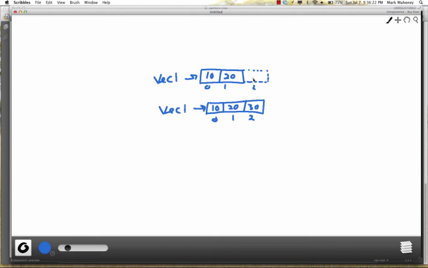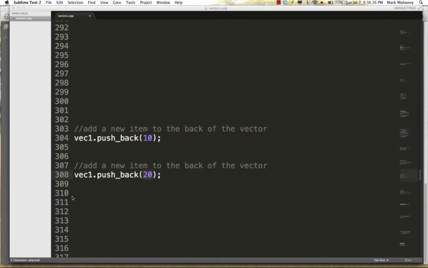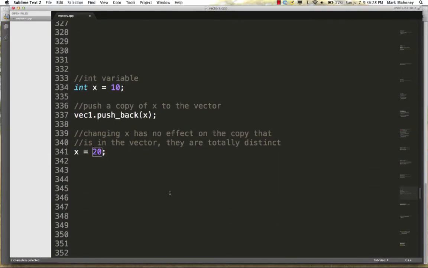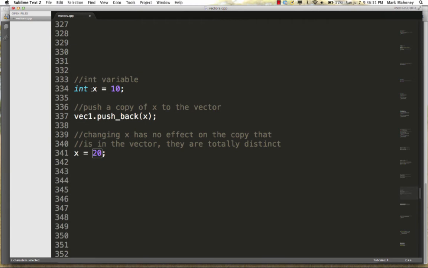When you push something to the back of the vector, that always makes a copy of the data being pushed. Let me show you what I mean. Here we have this integer called x. We store the value 10 in it. We say vec1.pushback x. This will make a copy of x. It will take the value 10 and put it on the back of the vector.